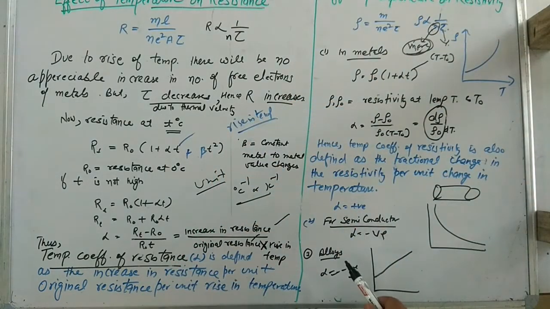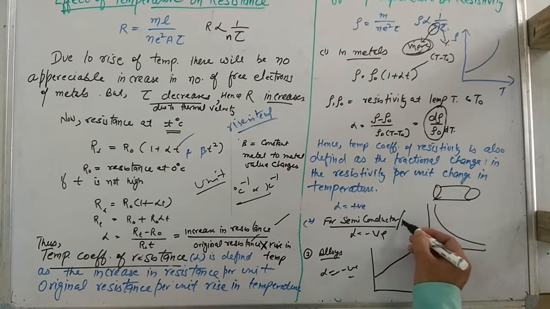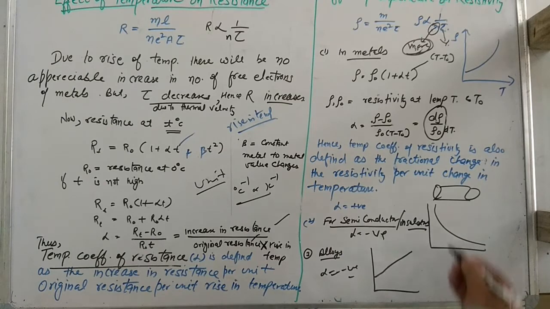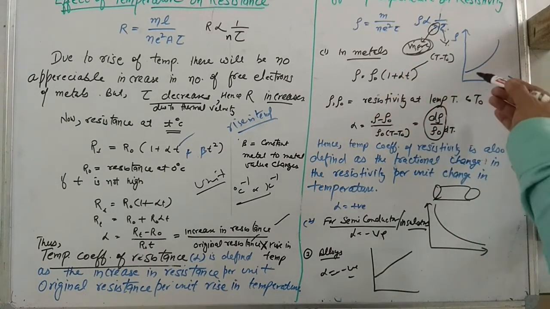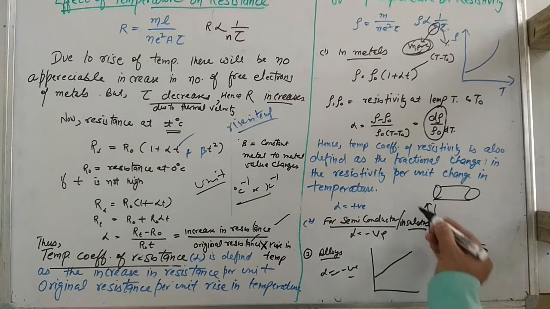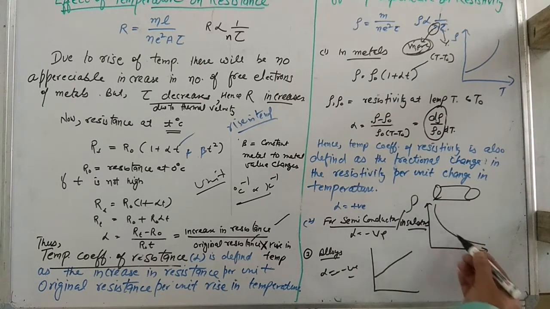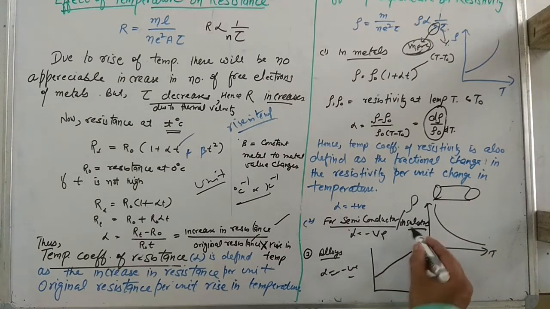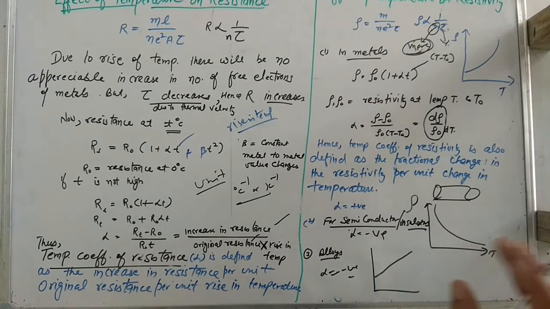Same will happen in insulators. In fact, in insulators also it happens like this. So the graph will be just like in metals. The graph is this way. Resistivity increases as temperature increases in metals, and here resistivity is decreasing as the temperature is increasing in semiconductors and insulators, due to the increase in the number of free electrons.